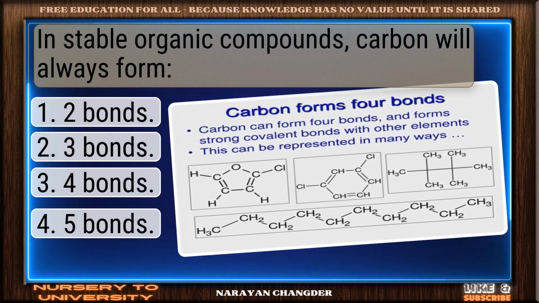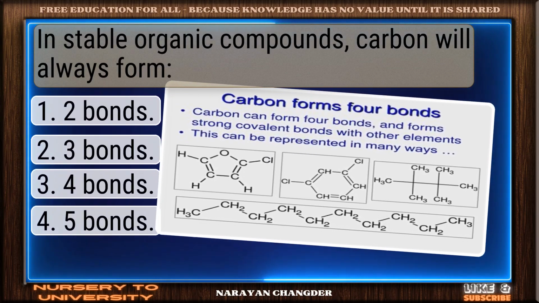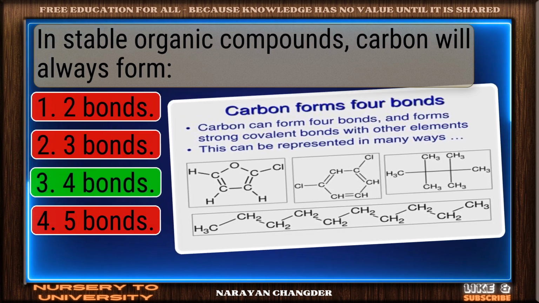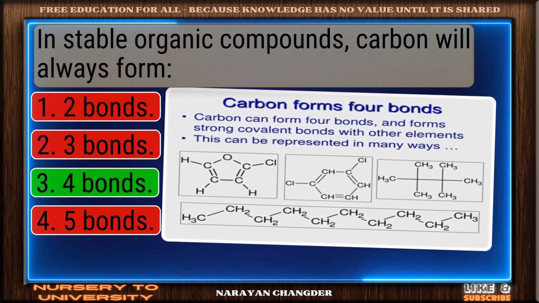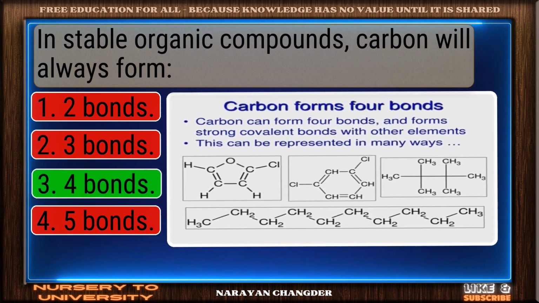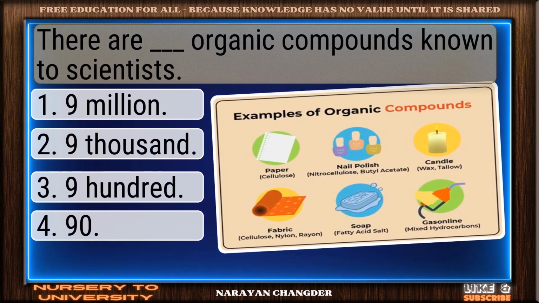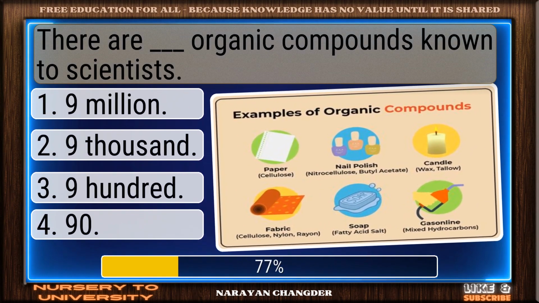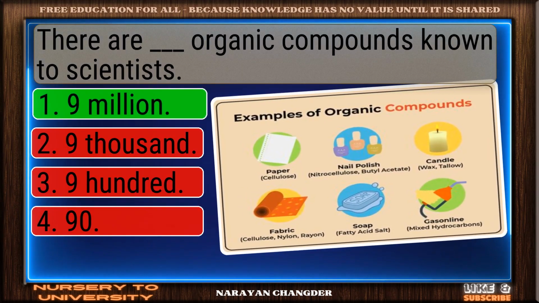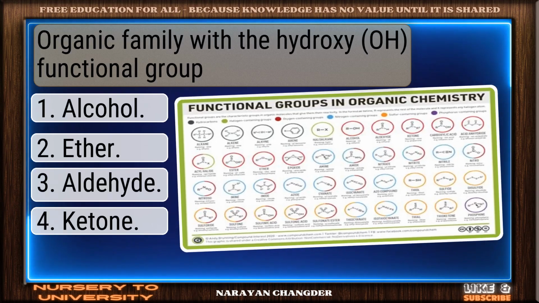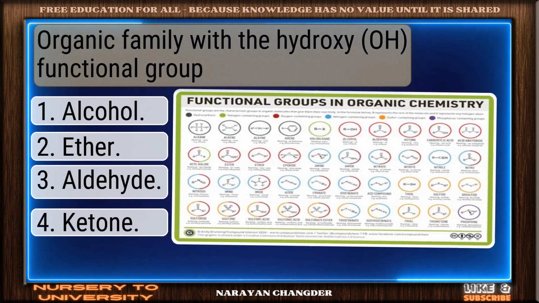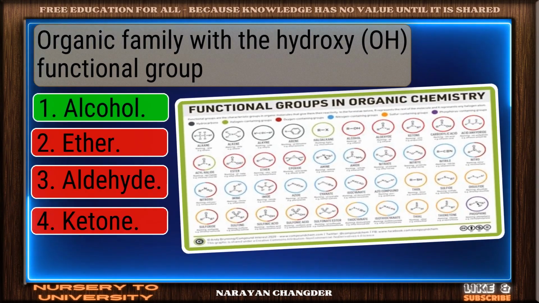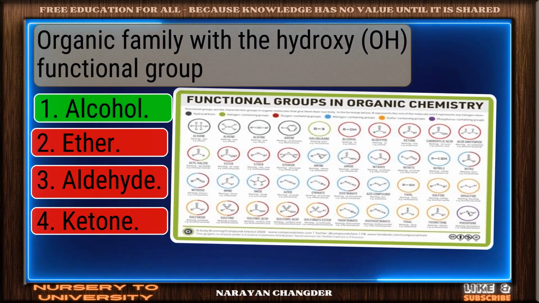In stable organic compounds, carbon will always form... Excellent choice. 4 bonds is the right answer. There are dash organic compounds known to scientists. Bravo. 9 million is the answer. Organic family with the hydroxy functional group. Smart move. Alcohol is an accurate answer.